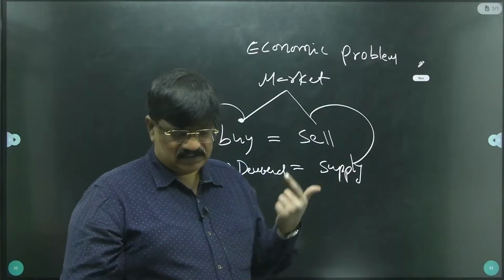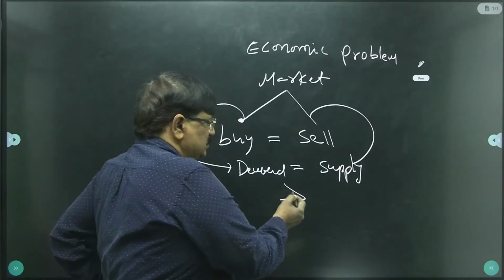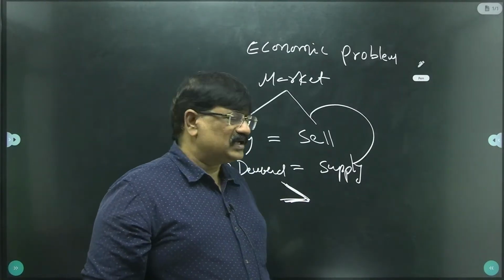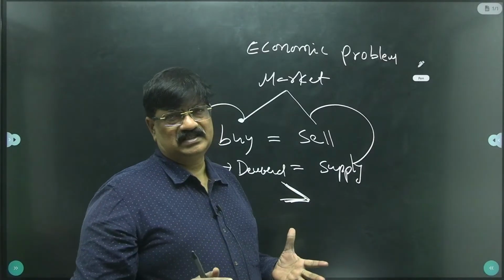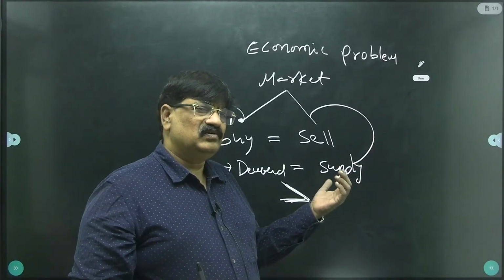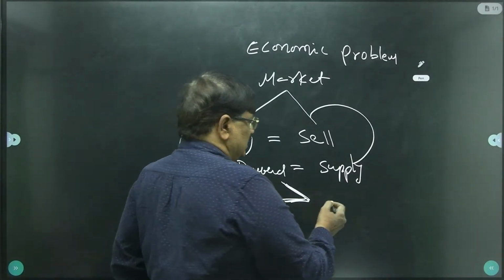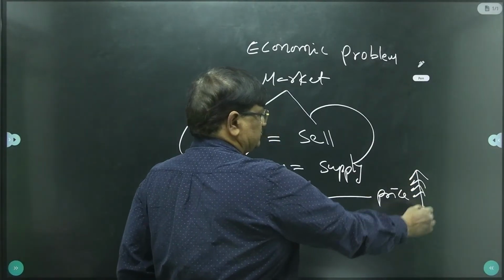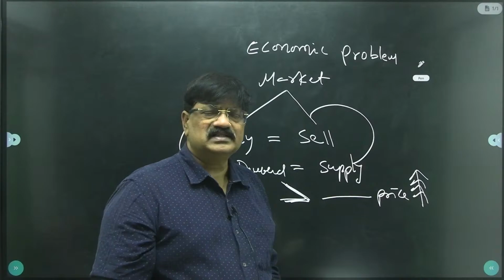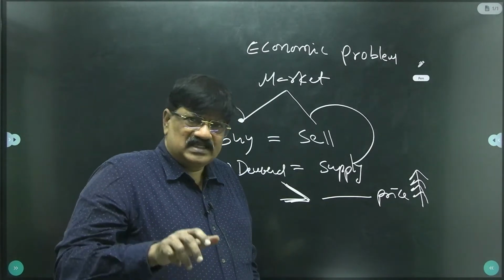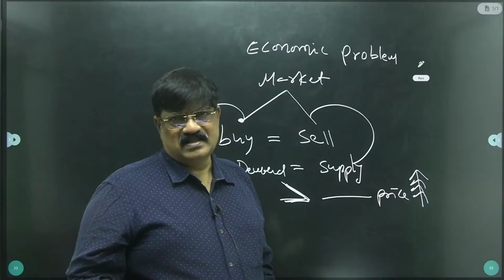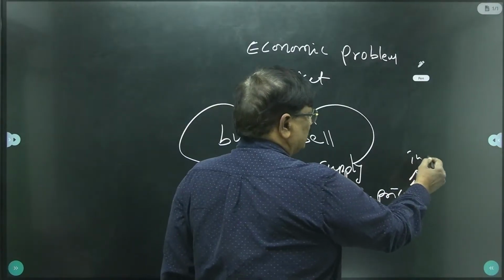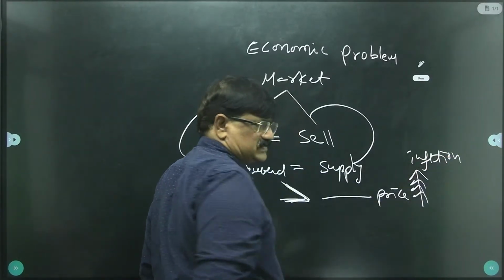what happens? An economic problem is erupted. Simple. For example, you see demand exceeds supply. Demand means here buyers are more. The market is full of buyers, but no sellers, no goods. What happens here? Price rises upwards. Whenever demand exceeds the supply, price rises upwards. The situation is treated as inflation. The problem we are going to face is the inflation problem, right?